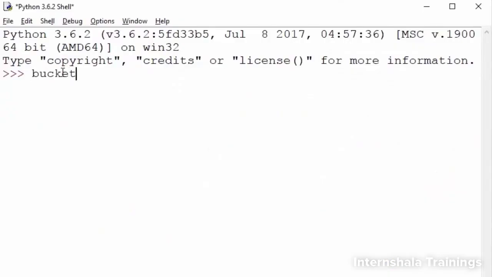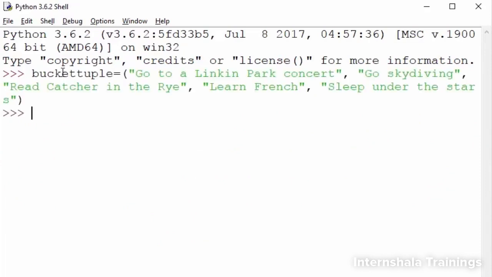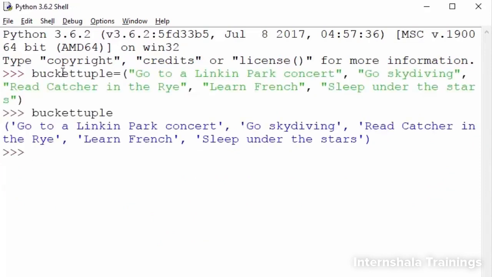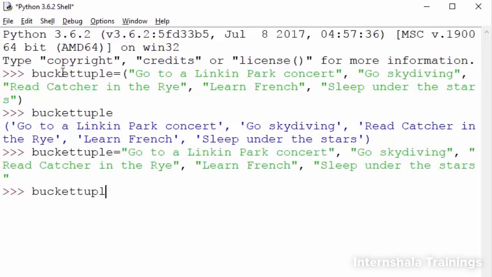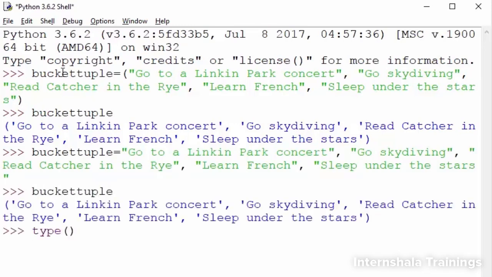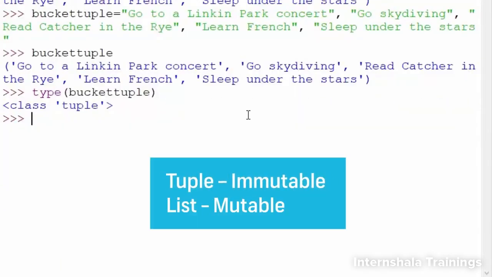A tuple is similar to a list except that it uses round brackets or parentheses instead of square brackets. Note that the parentheses are optional. The object is treated as a tuple even if the parentheses are omitted. Also, a tuple is immutable. That is, you can't change its contents after it is created.